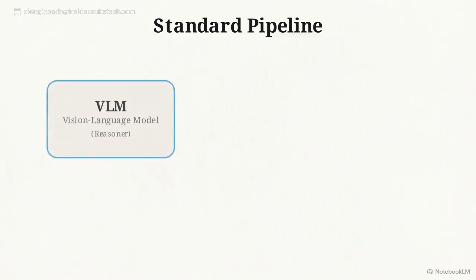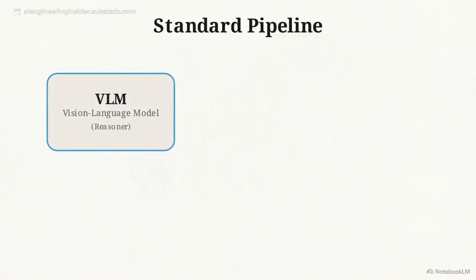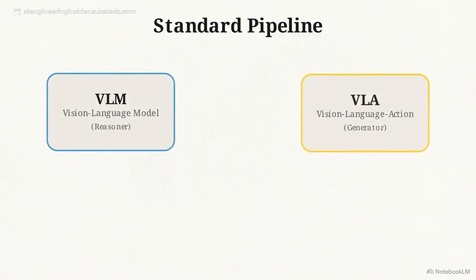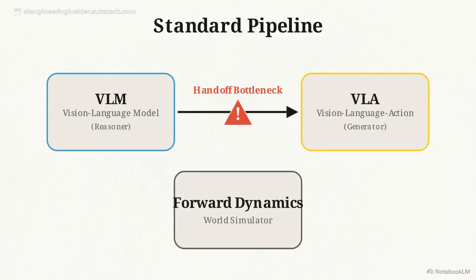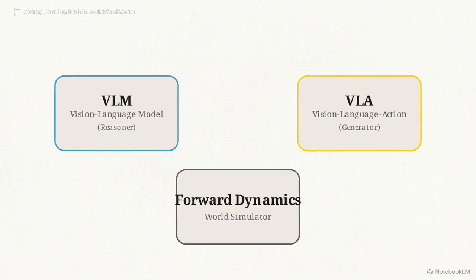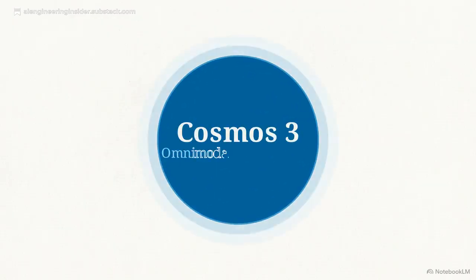It typically starts with a vision language model to reason about the environment, which then passes its outputs to a completely separate vision language action model to generate a physical policy. To evaluate the consequences of those generated actions, the system relies on yet another isolated network, a forward dynamic simulator. Cosmos 3 architecture collapses this multi-step handoff. It brings all of these isolated functions into a single framework.